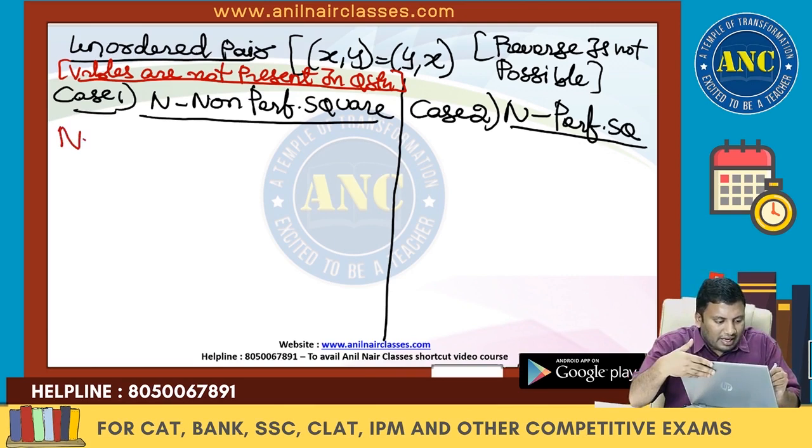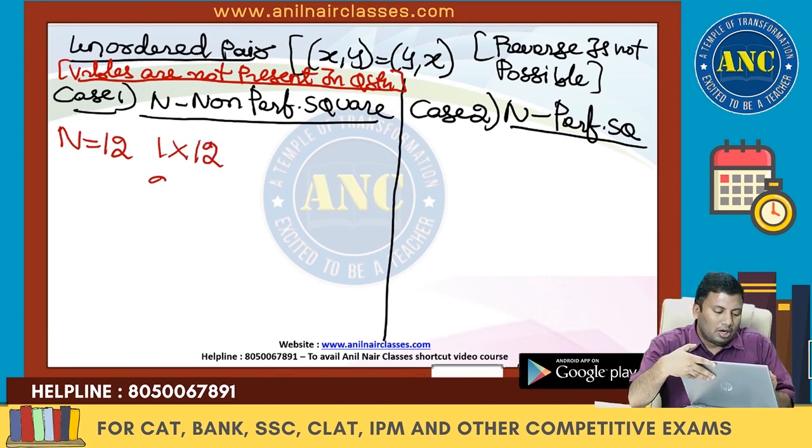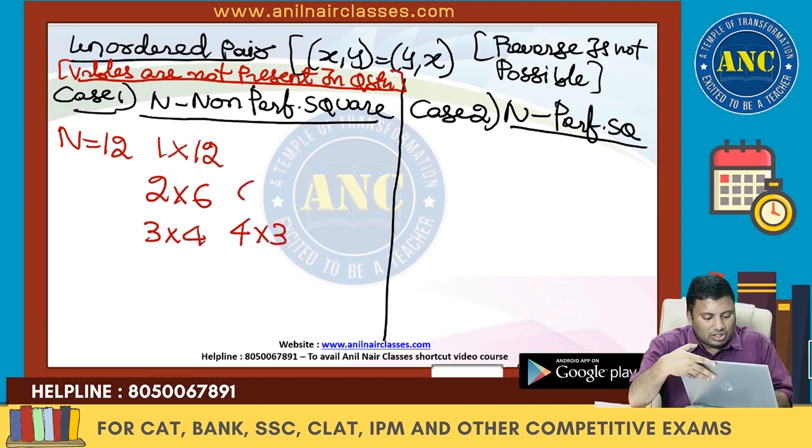Suppose I take n value 12. 12 can be written as 1 into 12, 2 into 6, 3 into 4. Reverse is 4 into 3, 6 into 2, 12 into 1. In an unordered pair, reverse is not possible.